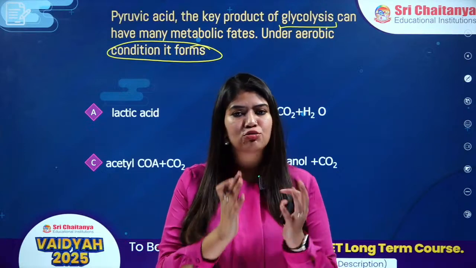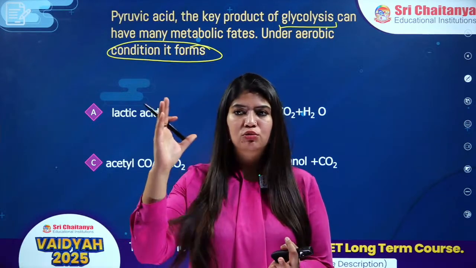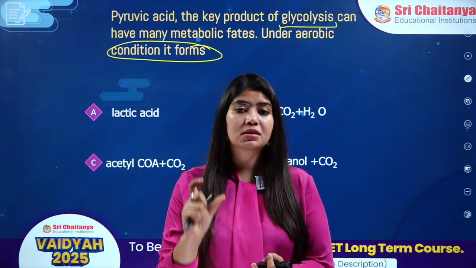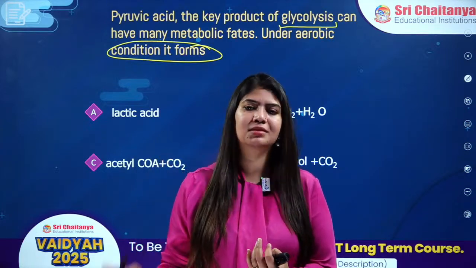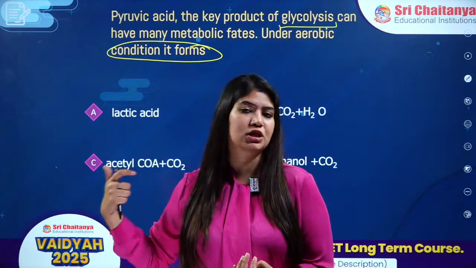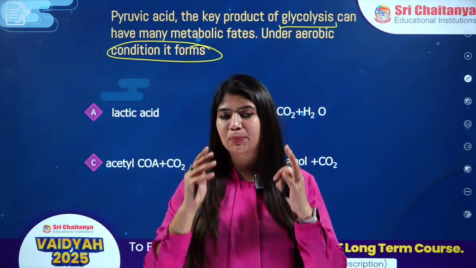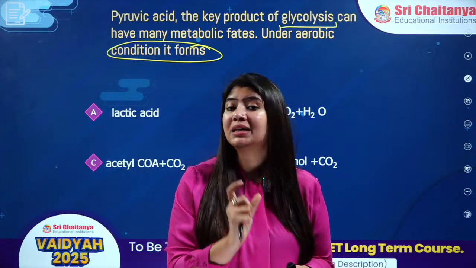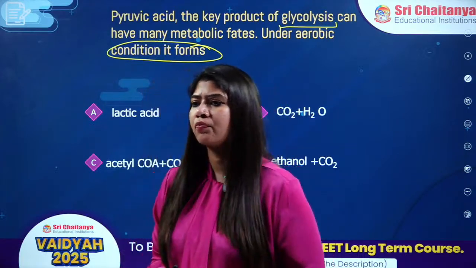My glycolysis is giving me, from 1 glucose, 2 pyruvic acid, right? If there is presence of oxygen, this pyruvic acid will go for link reaction, then Krebs cycle, and finally to the electron transport chain. But if there is absence of oxygen, this pyruvic acid will go for fermentation process.